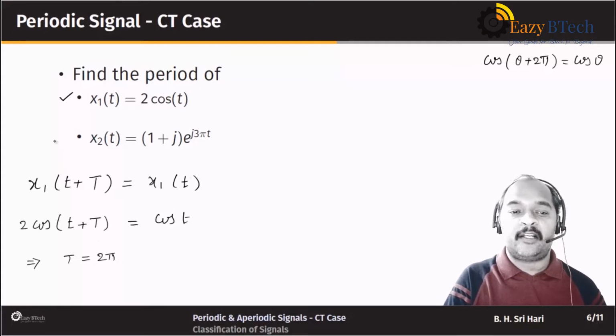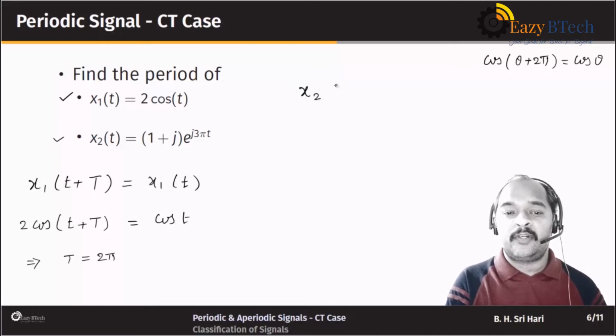Okay, and now let us look at the second signal. So x2 of t plus capital T should be equal to how much?